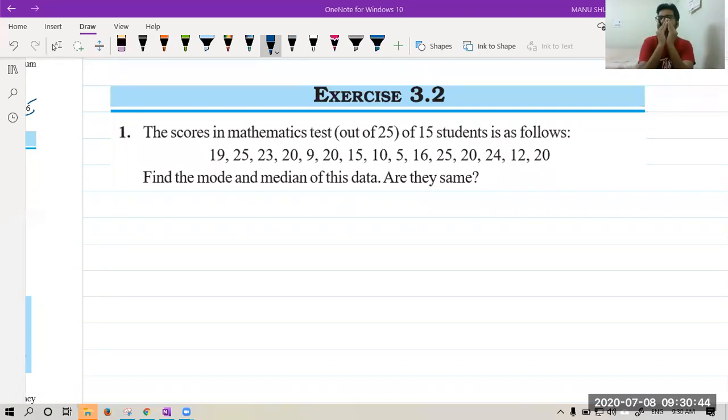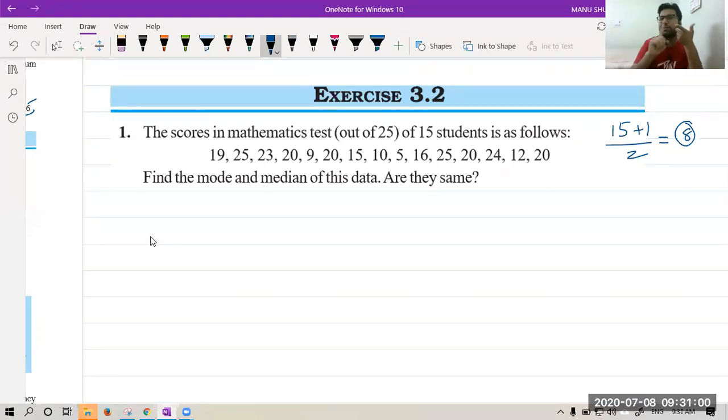The middle one is the 8th number. There is a trick also to find this. The trick is very simple. Suppose there are 15 numbers, add 1 to it and divide by 2, you will get 8 as the answer. So the 8th number is the middle number.